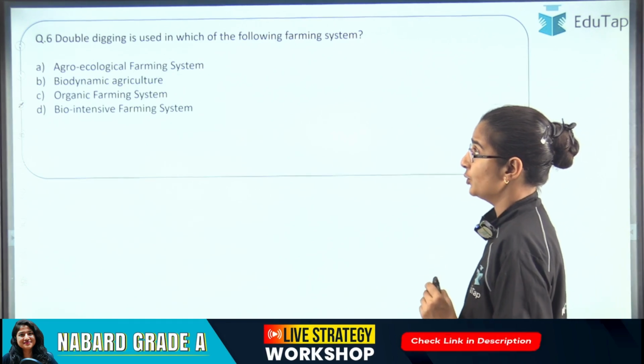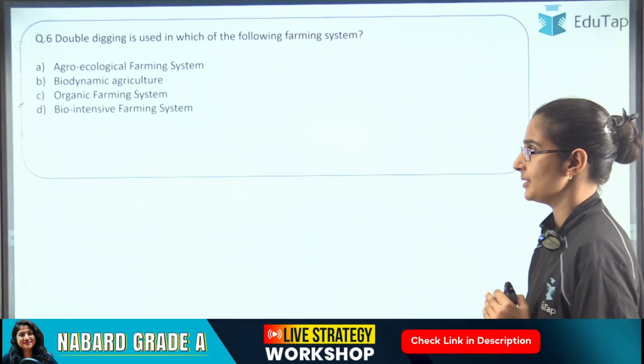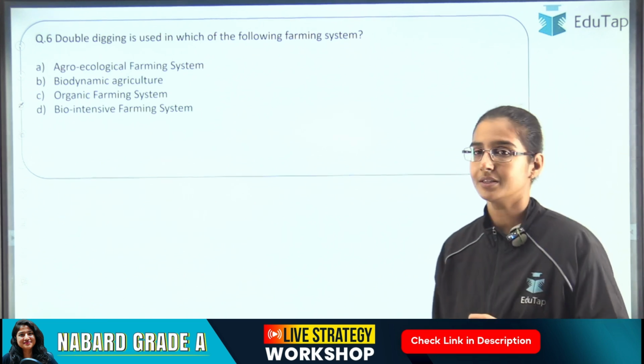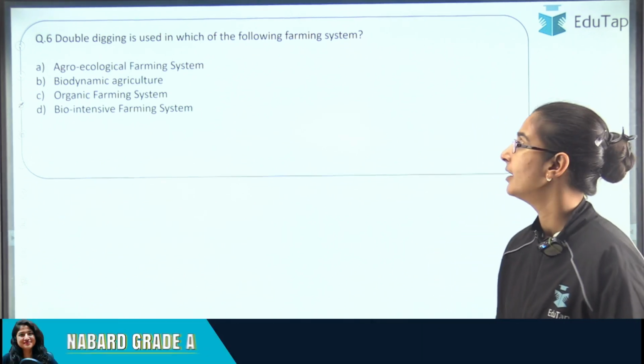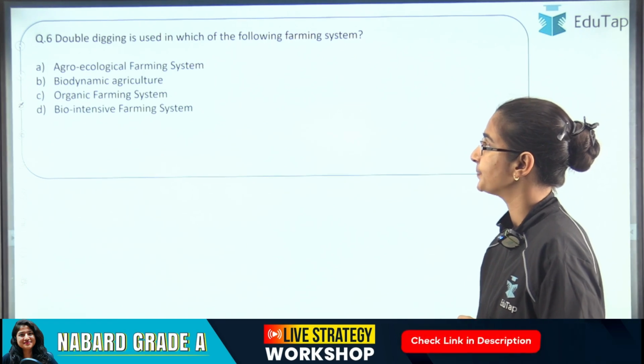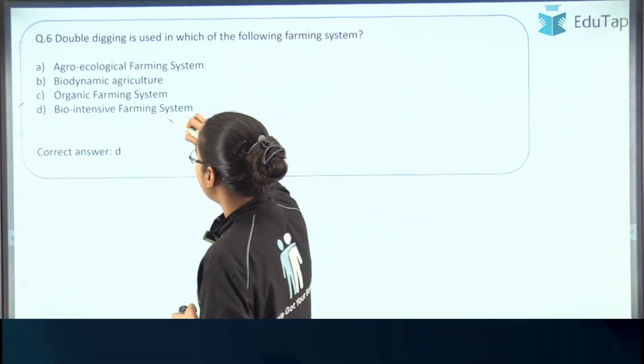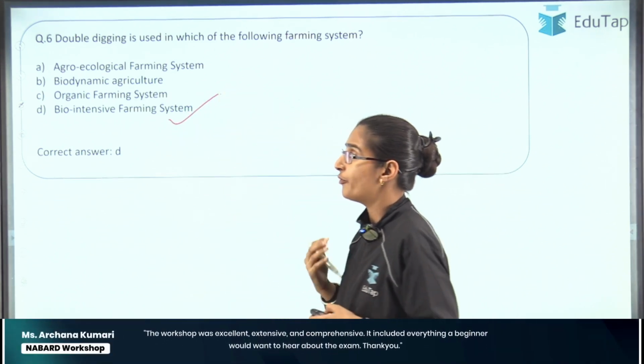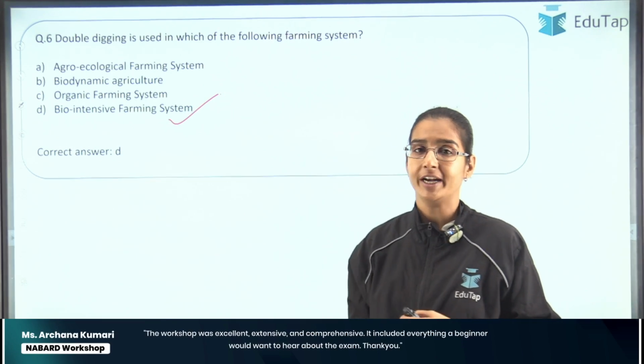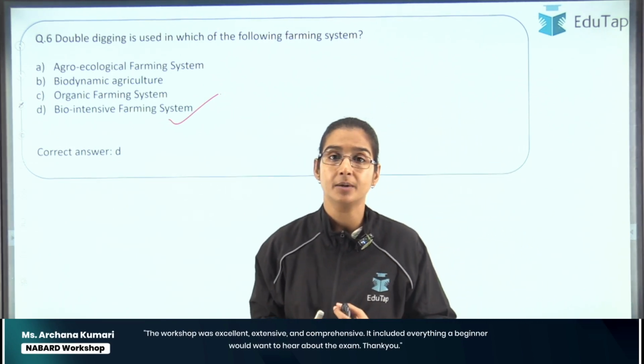Double digging is used in which of the following farming systems? All right, this is a very interesting question. The correct answer here is option D, bio-intensive farming. Now, before I move ahead in this question, let me explain what is meant by the term